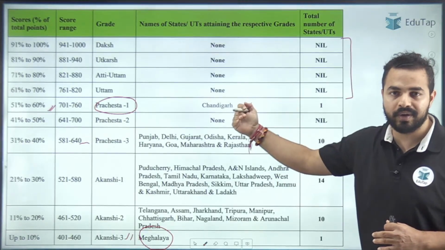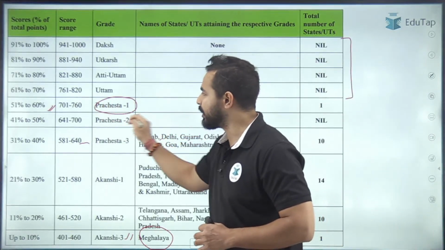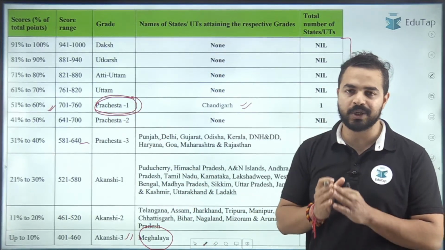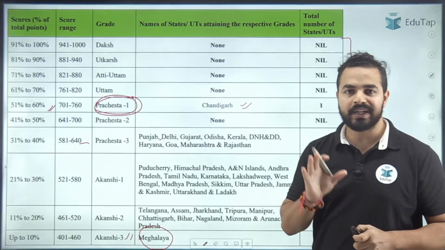Chandigarh is in which grade? It is under the grade of Prachesta 1. Okay, that is between the range of 51 to 60% of the score which it has achieved. So that is the most important part.